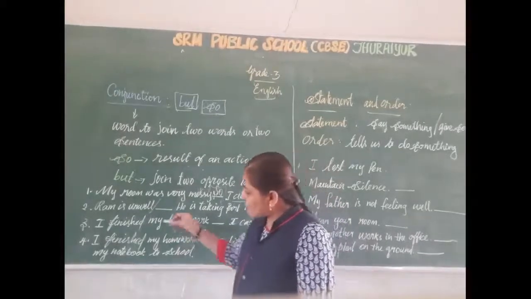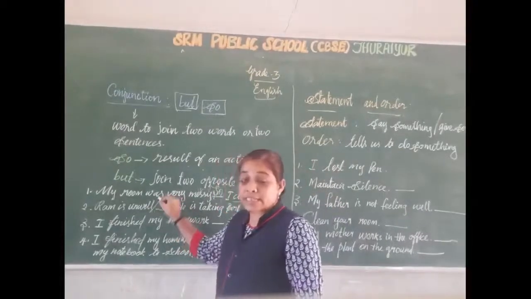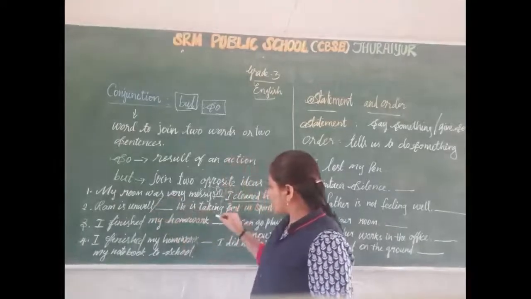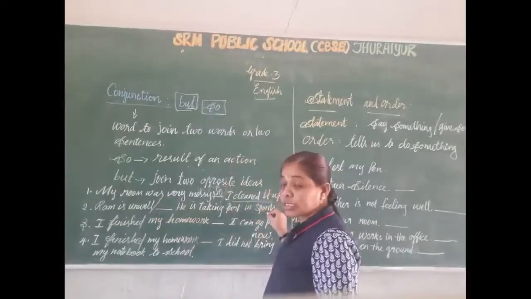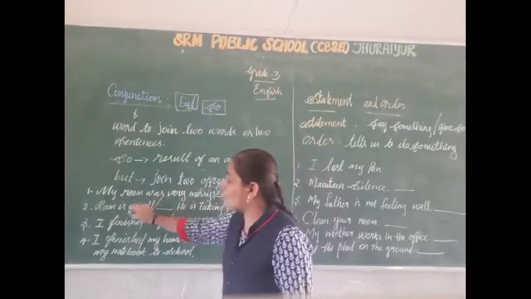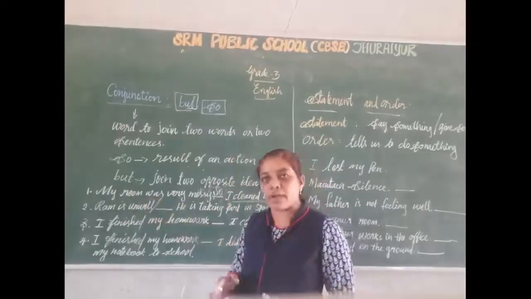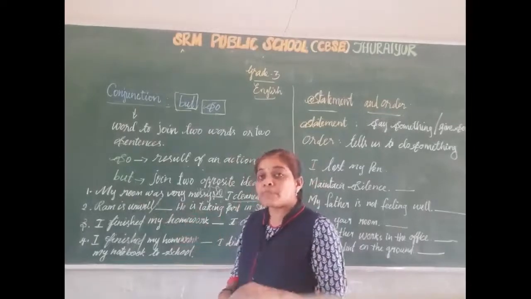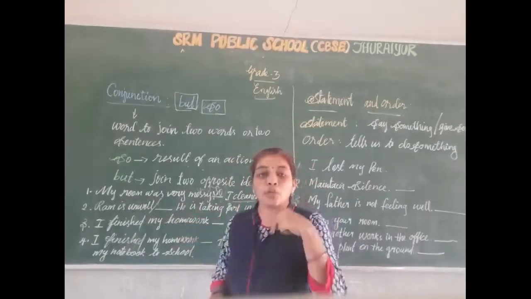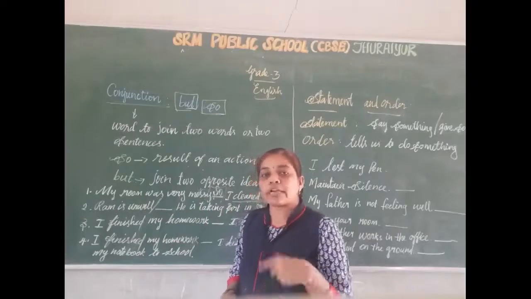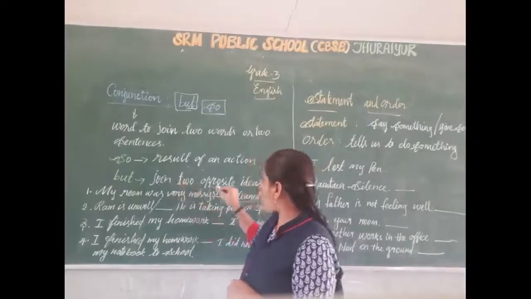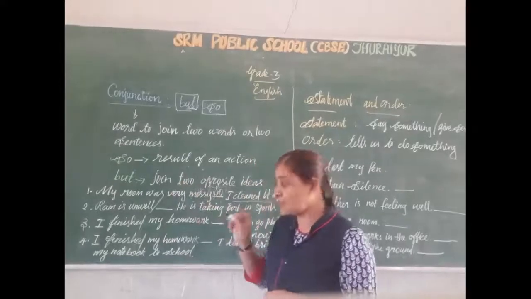Here he is unwell. It is a negative one. Okay? Here he is taking part in sports. It's an opposite idea to this. He is not feeling well, but he is participating in the sports. Here we are joining two opposite ideas. So what conjunction do we want to use here? But. When we join two opposite ideas, we want to use but.